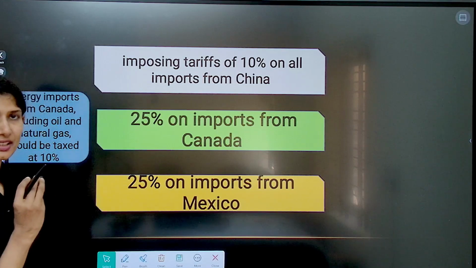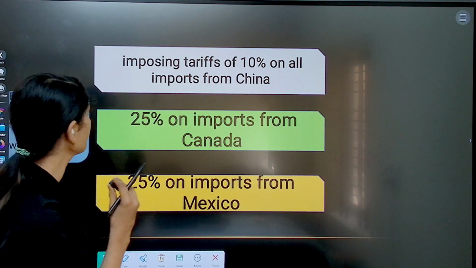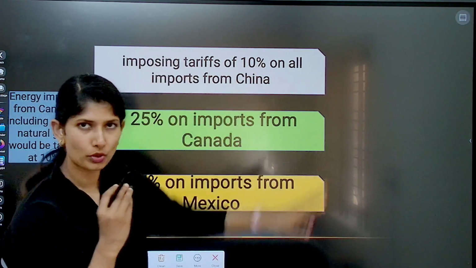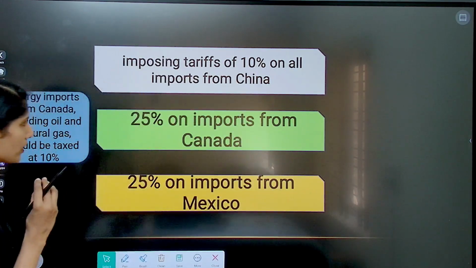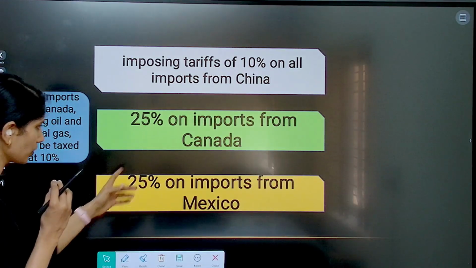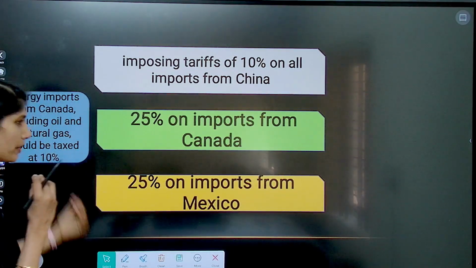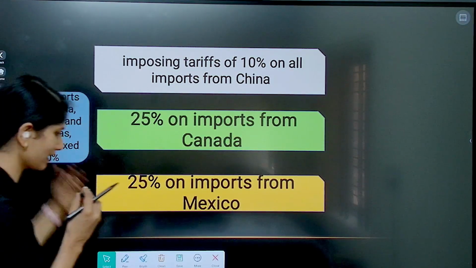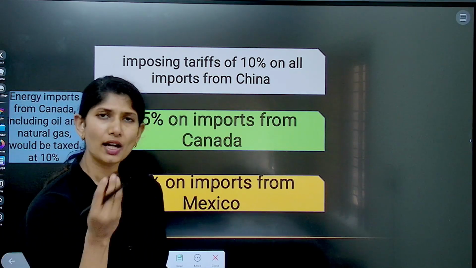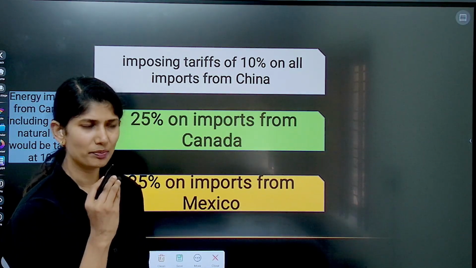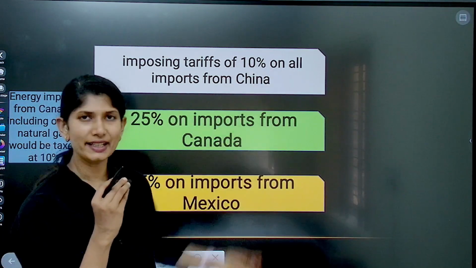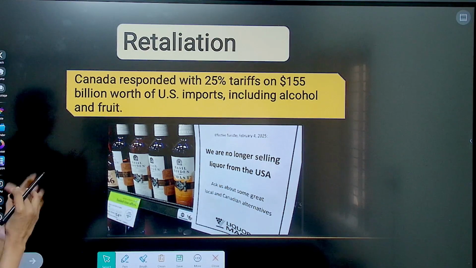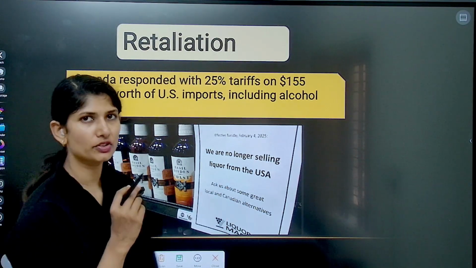The way he started was, in the first round, he imposed tariffs of 10% on all imports from China, 25% on imports from Canada, 25% on imports from Mexico, and an additional 10% on energy products from Canada, like oil, gas, etc. Now, when he did this tariff policy, the countries retaliated with tariffs. For example, Canada responded back with 25% tariffs.